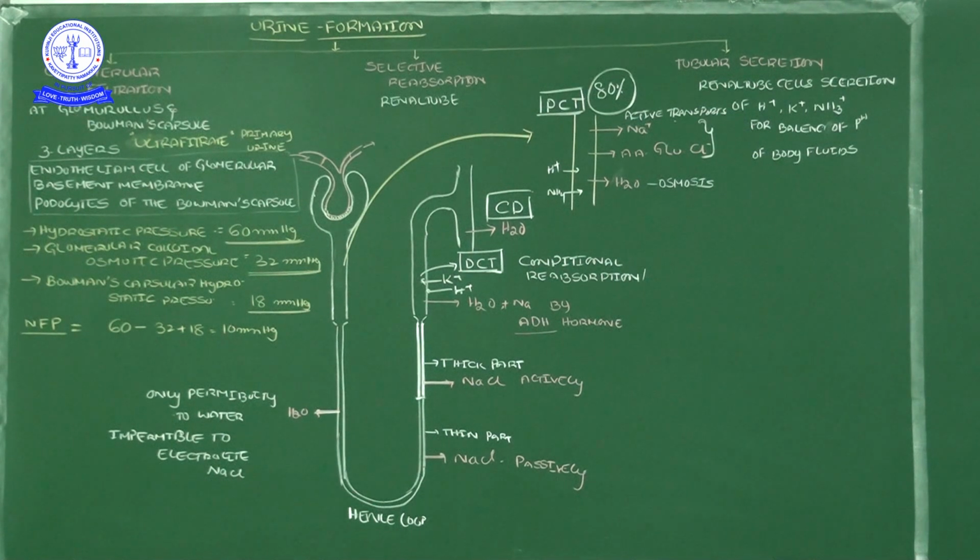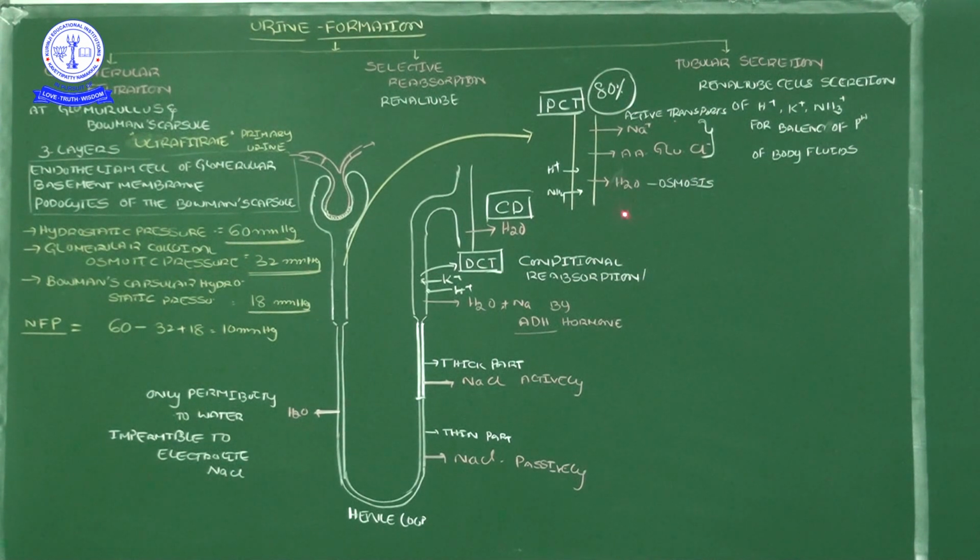Active transport means the work or reactions that depend upon energy consumption; such transportation we call active transport.